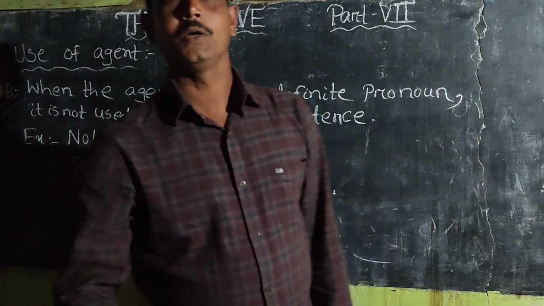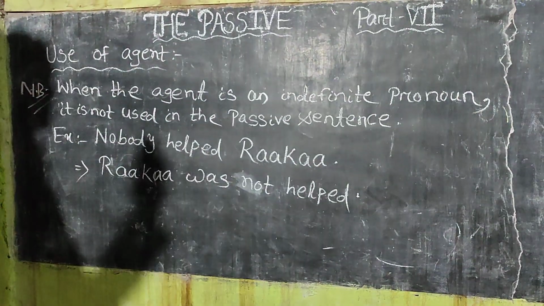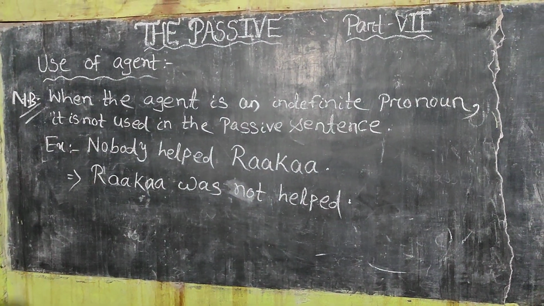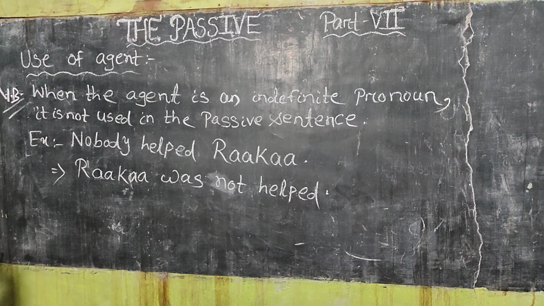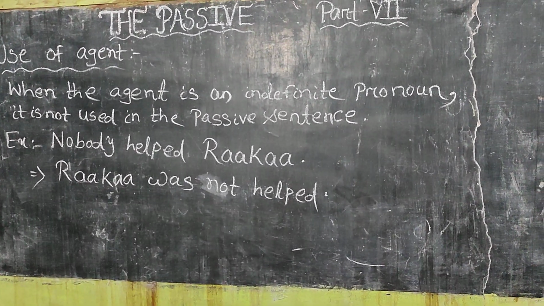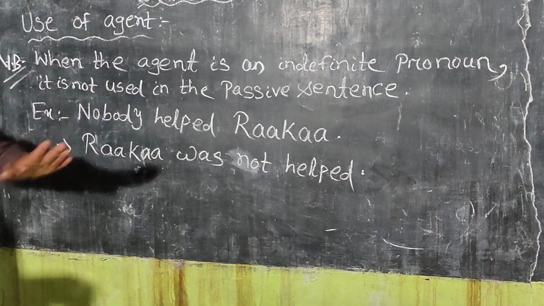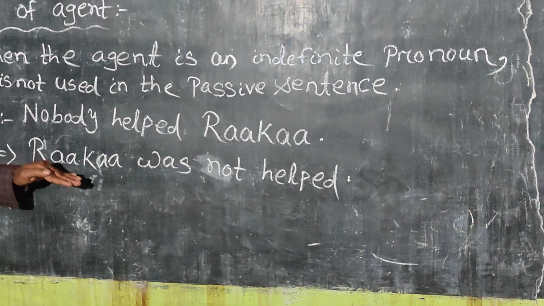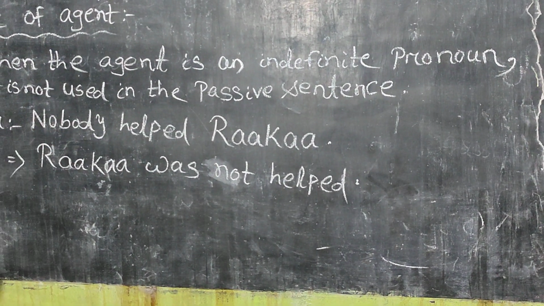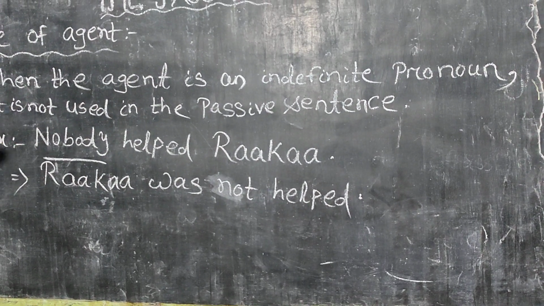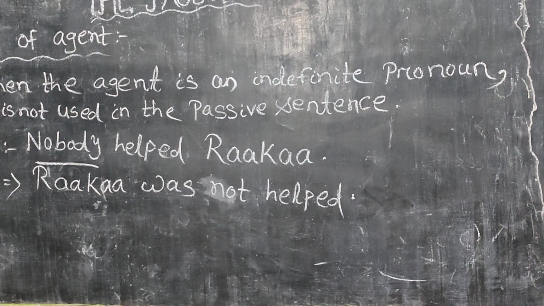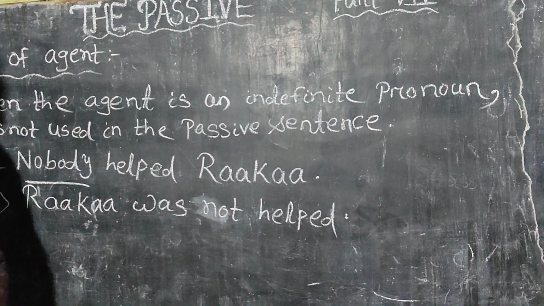And here is another example of an indefinite pronoun. The example is: nobody helped Raka. If we want to turn this sentence into passive, its answer will be: Raka was not helped. Because here nobody makes the sentence completely negative. So the answer will be negative, that means Raka was not helped.